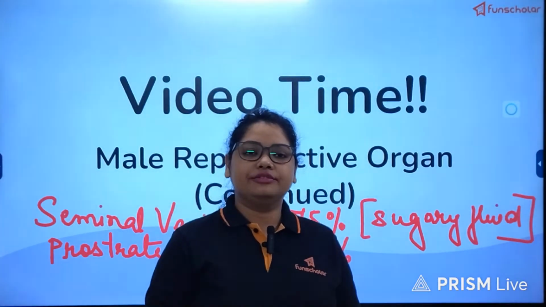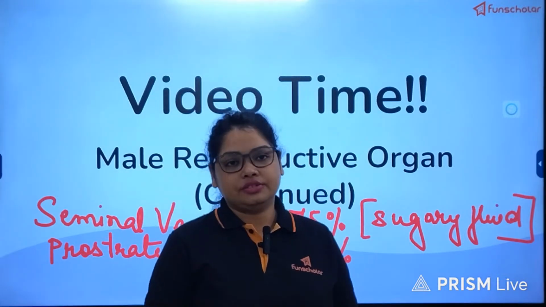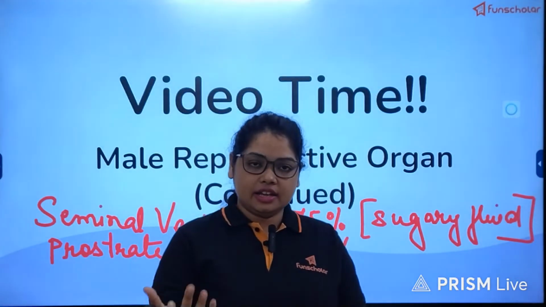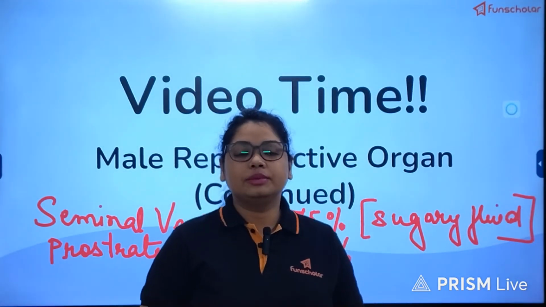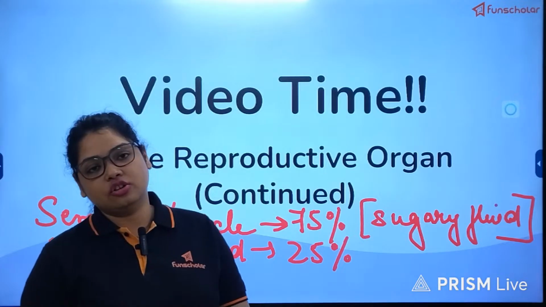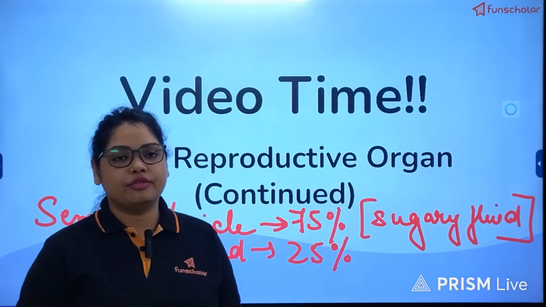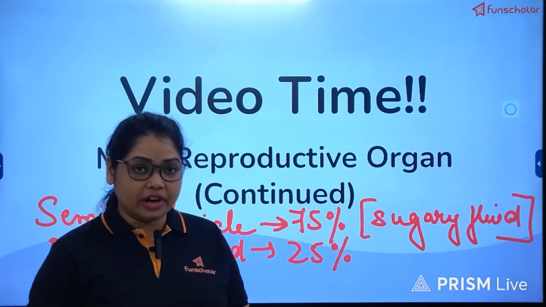Now, the acidic pH of the female tract is essential so that bacterial infection cannot grow, but it is not a conducive environment for the sperm to remain viable.